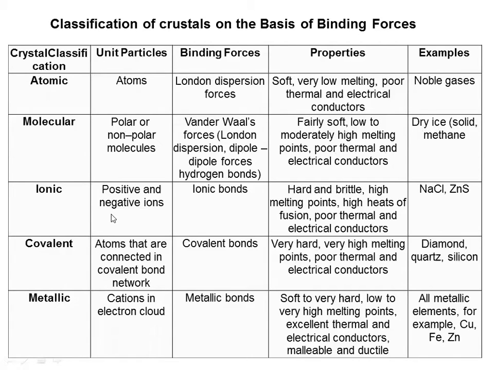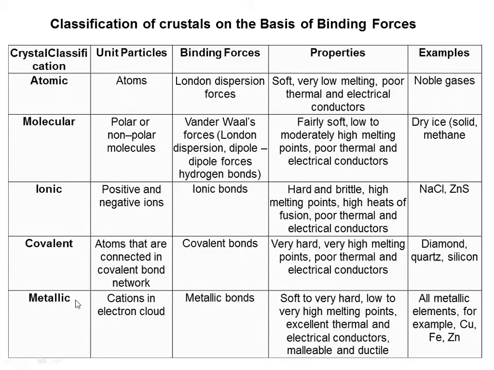The ionic crystals are formed of positive and negative ions, and they have the ionic bond, and they are hard, brittle, high melting and boiling points, and high heat of fusion, and poor thermal and electrical conductors. They can conduct in the solution form. Examples are sodium chloride and zinc sulfide. Covalent crystals, the atoms are connected in a covalent bond network, they are very hard, very high melting points, poor thermal and electrical conductors. Examples are diamond, quartz, and silicon. In this case, the only conductor is the graphite.